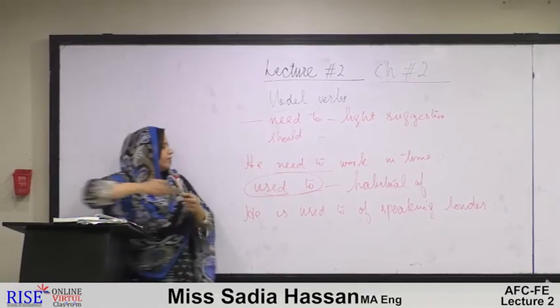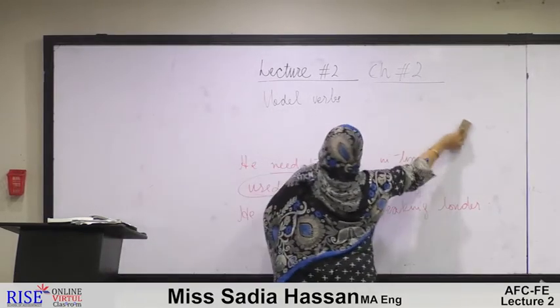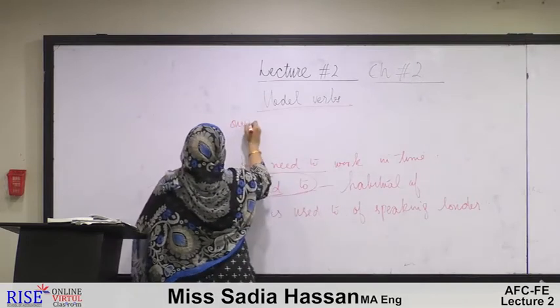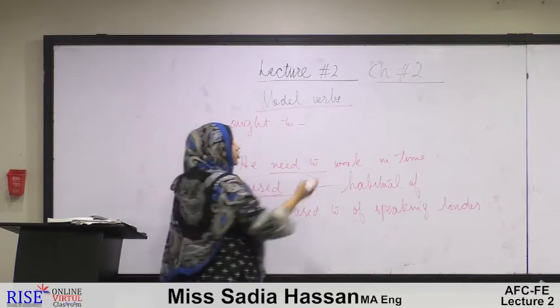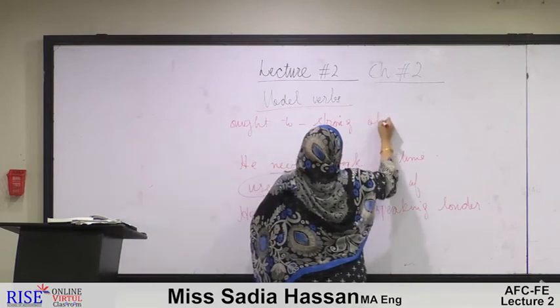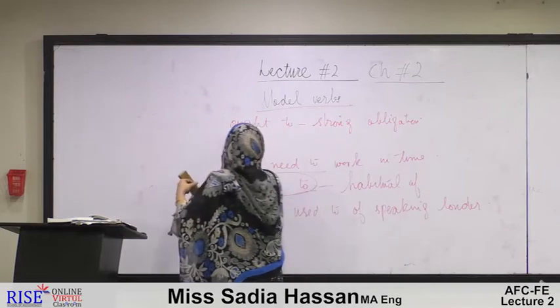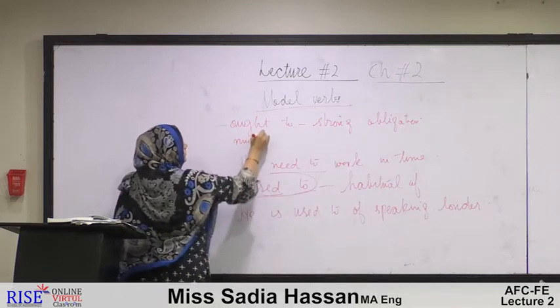Fine. Again, we are left with ought to. Ought to again has a very strong obligation, and it is equivalent to the status of must.